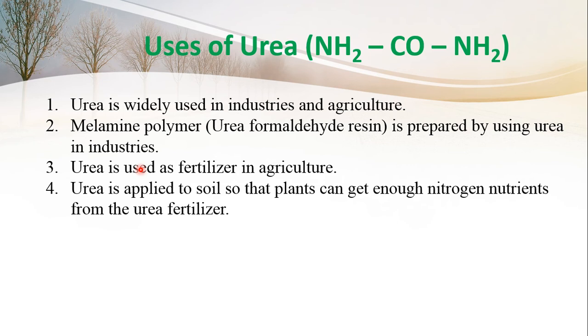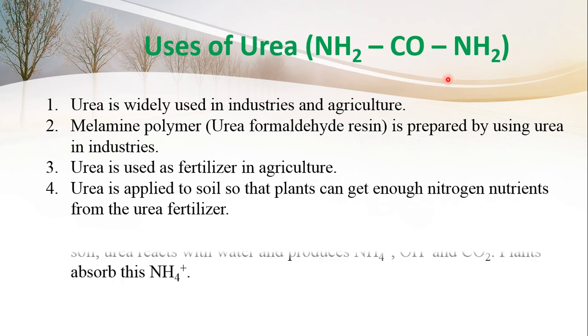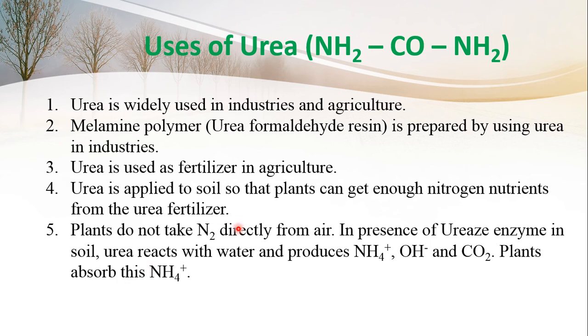In air there is a huge amount of nitrogen, but plants cannot take it directly from there. So urea is a nitrogenous fertilizer, and plants can get nitrogen from this urea fertilizer.